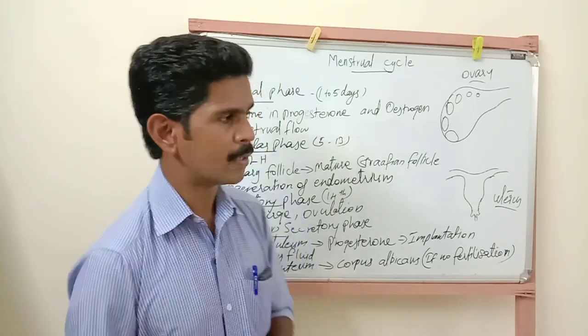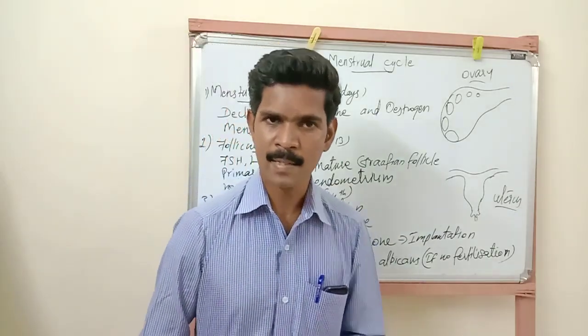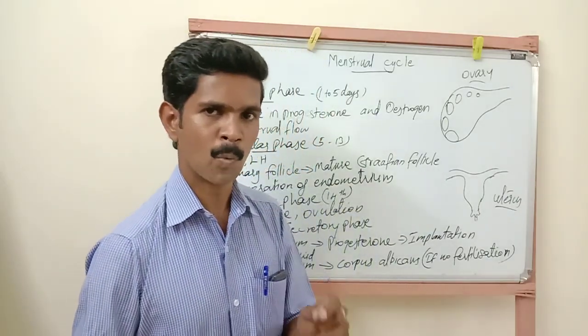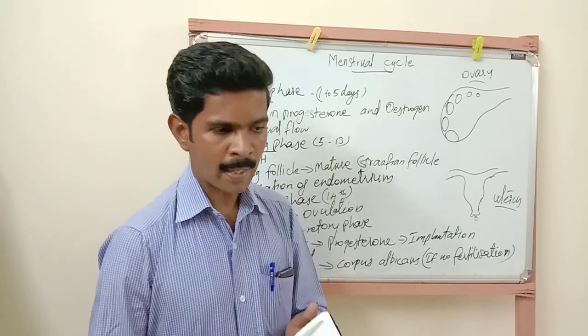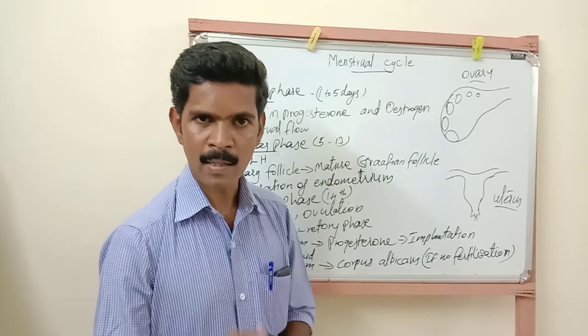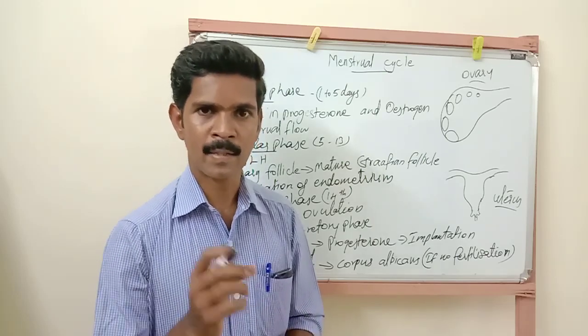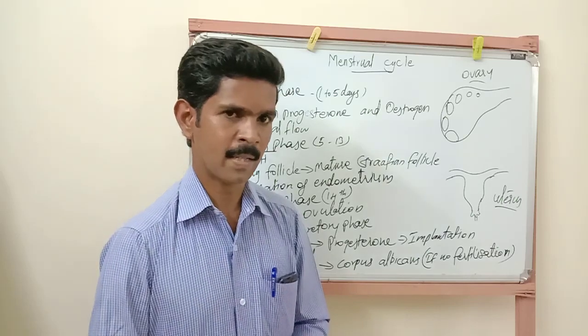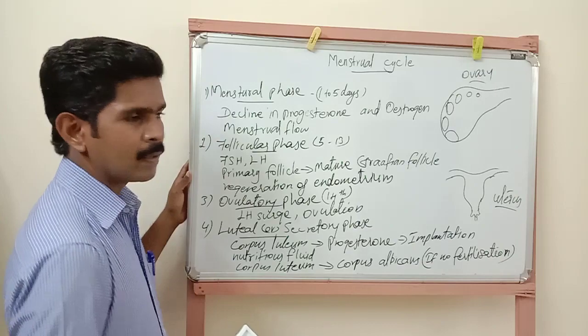So the definition of the menstrual cycle is the cyclic changes that take place inside the female reproductive system once in 28 or 29 days. Understand? And this menstrual cycle starts after reaching puberty, and it ends at the time of menopause. Understand? Okay, now we are going to study this menstrual cycle in detail.